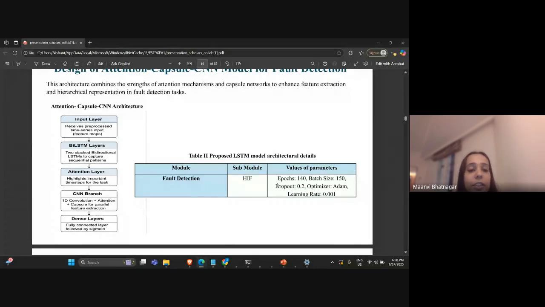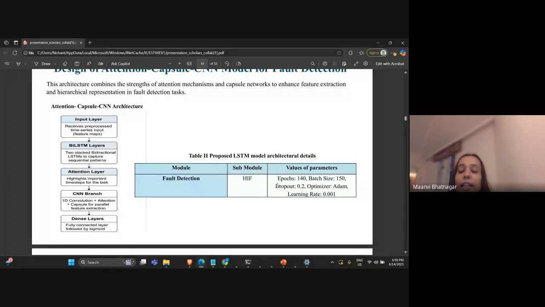So then here we have used stacked bidirectional LSTM, which is capable of capturing the sequential nature of the faulty current. If I tell you in detail, LSTM is a type of recurrent neural network, and it is used in deep learning, especially for sequence data like that we have here in time series, because we are getting continuous voltage and current signals, and the flow doesn't stop in fault detection cases.